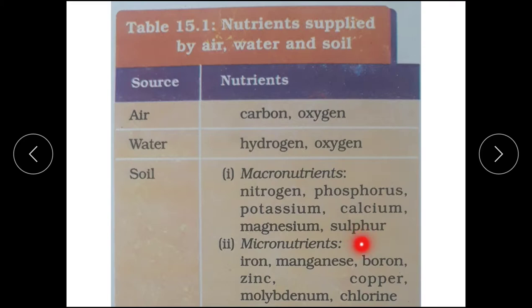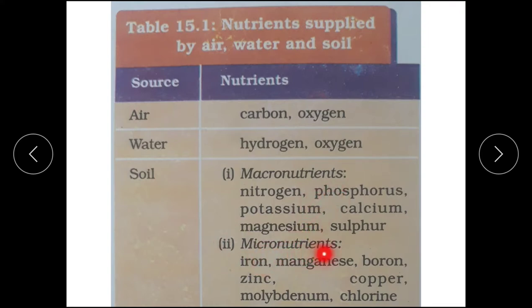Everyone knows that plants require these four in large quantity. Two more you have to remember, CaMg, that is calcium and magnesium. NPSK, CaMg. This is how you have to remember. These are macronutrients. They are required in large quantity because they are highly essential in the development of plants.